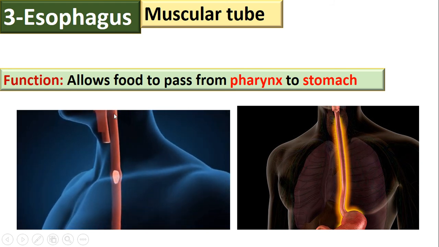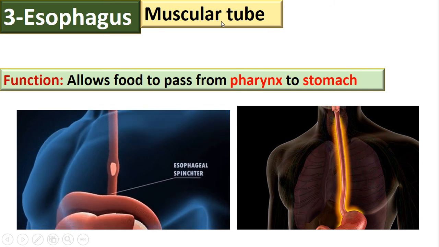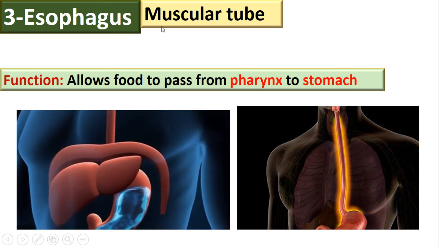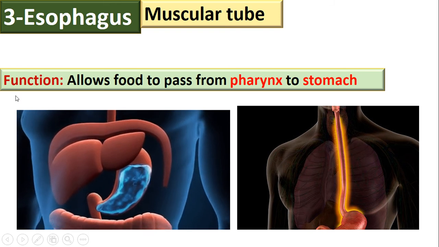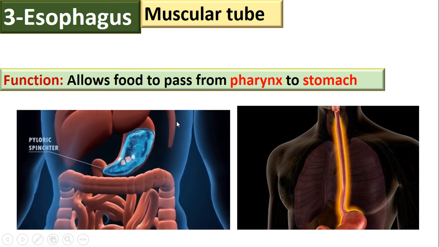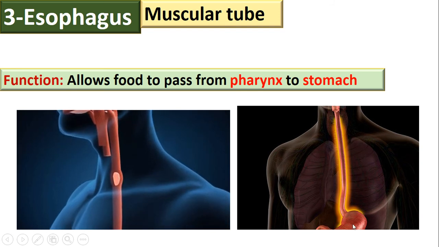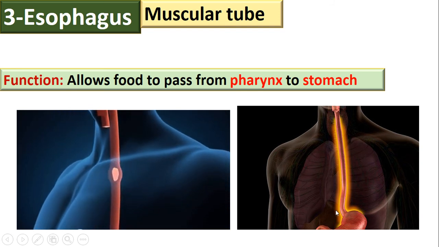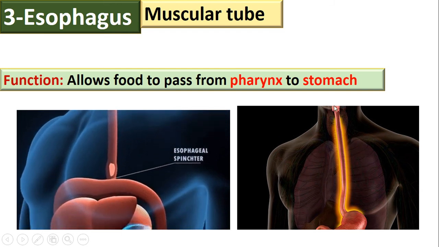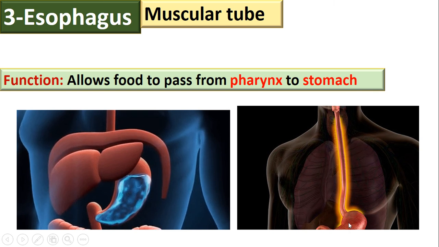So it is a tube made of muscles. The function of the esophagus is to allow the food to pass from the pharynx to the stomach. So the esophagus is a muscular tube that lets the food pass from the mouth to the stomach.